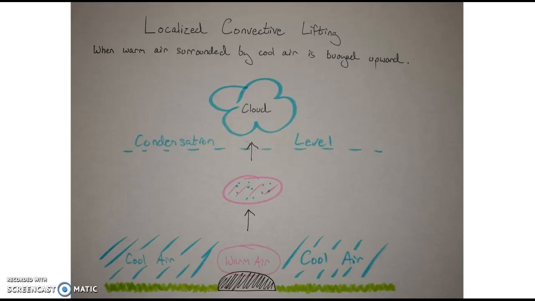be buoyed upward. For example, if you have a large rock surrounded by a grassy field, the rock will emit warmer air and form a warm air parcel. The cool air surrounding it will allow the warm air parcel to start buoying up and collecting condensation. And if that air parcel is lifted up above the condensation level, then it will be able to form a cloud.